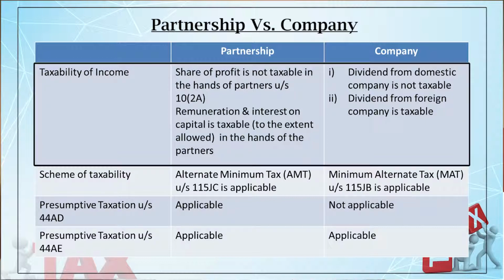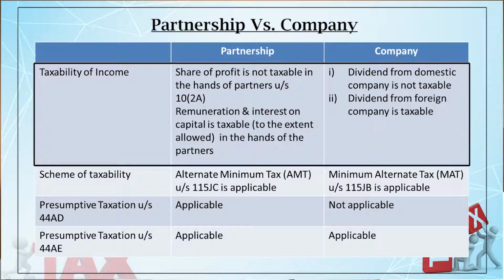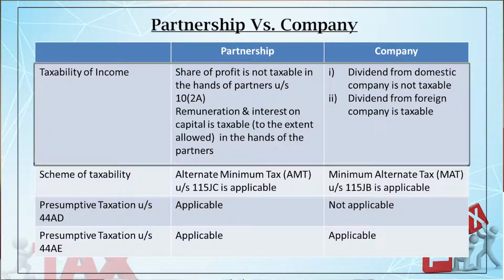Now, taxability of the income means when a partner gets share of profit from the firm, it is fully exempted under section 10(2A). But in case of a shareholder, when he gets dividend, its taxability I just discussed earlier. If the dividend is received from an Indian company, no dividend distribution tax is payable. If it is received from a foreign company, dividend distribution tax is payable. And in case of deemed dividend, if it is under 2(22)(a) to (d), dividend distribution tax is payable. If it is 2(22)(e), no dividend distribution tax is payable.